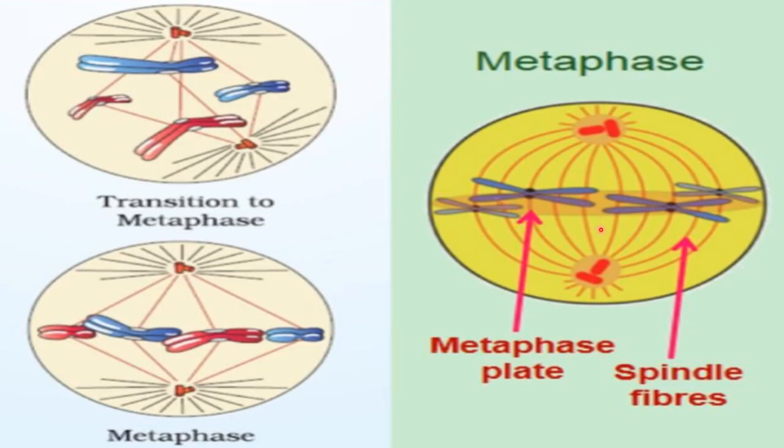Okay, and all these spindle fibers you can see are attached to the kinetochore part of the chromosome, right? So this is the metaphase stage, and in this diagram you can clearly see the two sister chromatids present in each chromosome. So this is the stage at which the morphology of chromosomes is studied. Okay, these are most clearly visible under the microscope.